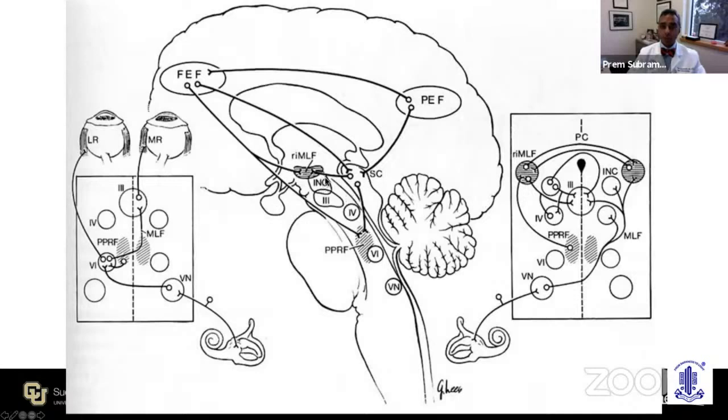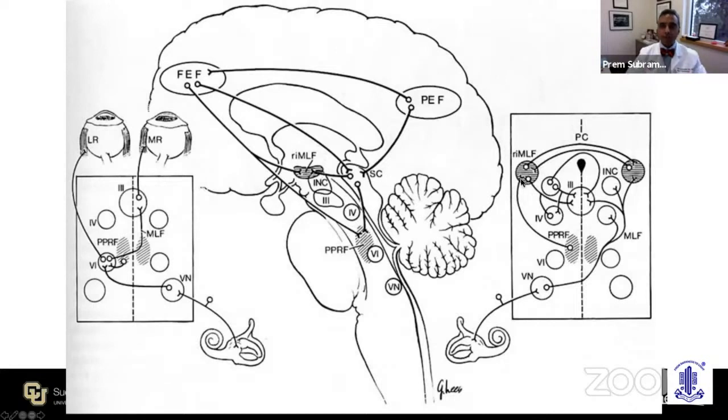The control of vertical eye movements is here in the midbrain, and control of horizontal eye movements typically arises from the pons. Dr. Rushman mentioned the PPRF, the parapontine reticular formation, which then has input to the sixth nerve nuclei, and I will show you how dysfunction of the PPRF leads to horizontal eye movement abnormalities. We'll start though with the vertical gaze centers, which are a little more complicated. You have the rostral interstitial nucleus and the medial longitudinal fasciculus, and they communicate with each other through the posterior commissure. Part of it, the lateral part, is probably responsible for up gaze, whereas the medial part may be responsible for down gaze.